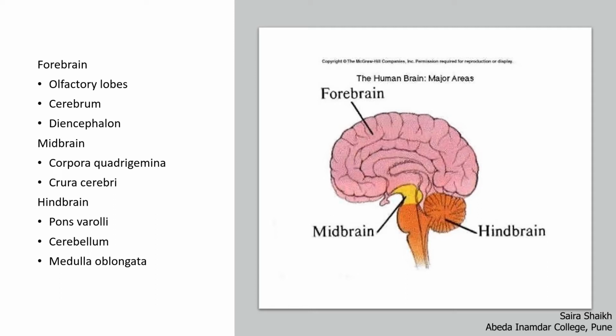The midbrain is the second part of the brain. It is present in the mid region of the brain, and it includes the corpora quadrigemina and the crura cerebri. Look at the figure. You can see here these three different regions of the brain. The hindbrain is the last part of the brain, which includes the pons varolii, cerebellum and medulla oblongata.